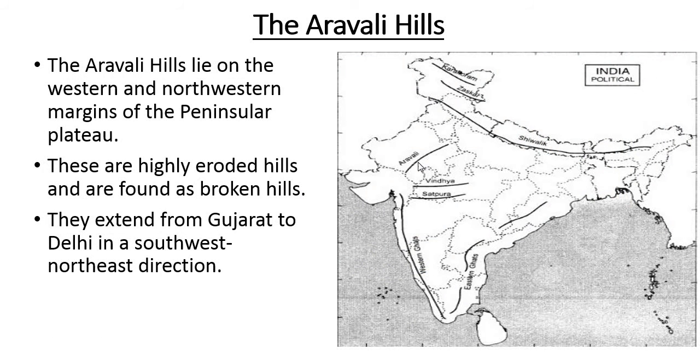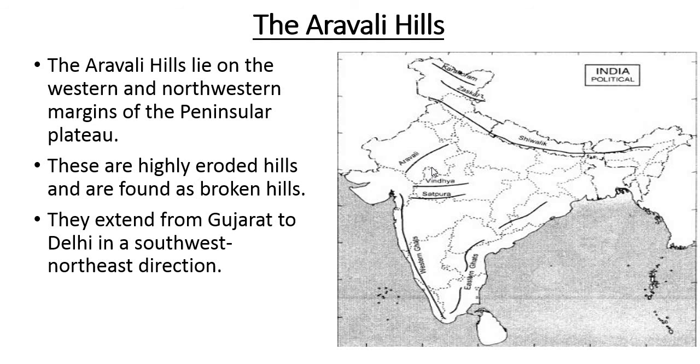This is the Aravalli Hills. See the location. The Aravalli Hills lie on the western and northwestern margins of the Peninsular Plateau. This is the central highlands region, and the location of Aravalli is here. They are highly eroded hills, meaning erosion is high because of the agents of erosion, which here are high speed winds that eroded the hills.